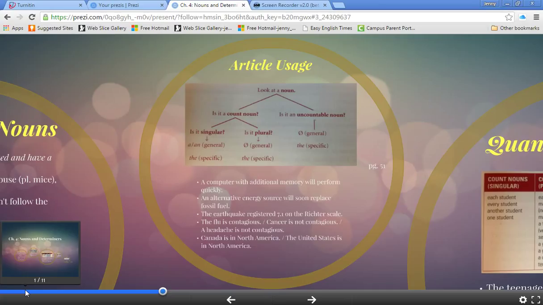It's not a specific one, but it's one of many. So you use a, or in this case, an. The next sentence, the earthquake registered 7.1 on the Richter scale. Earthquake is a noun. It's a count noun. It's singular, and in this case it's a specific earthquake, the earthquake.